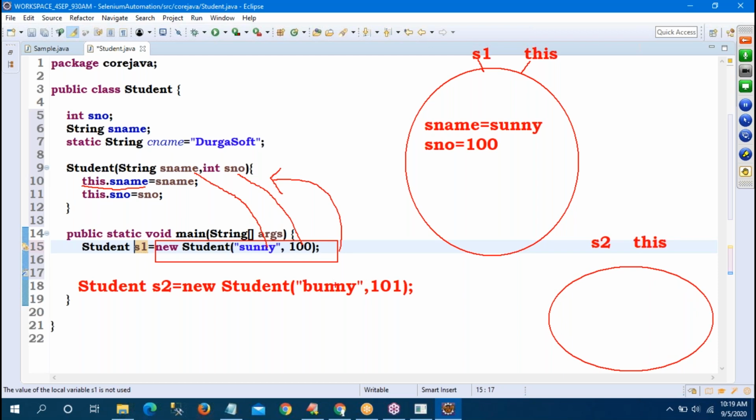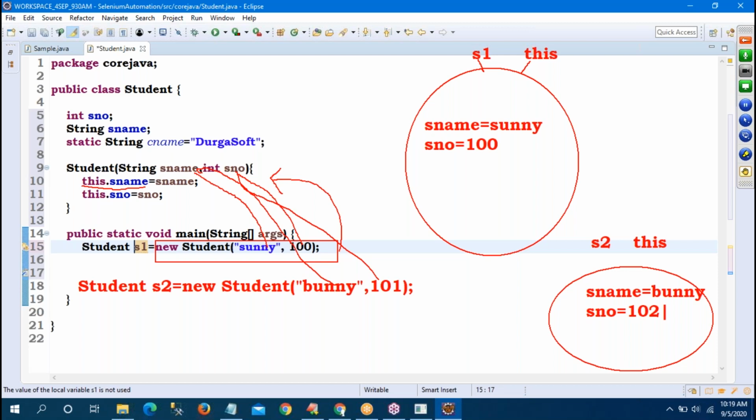Now this time Bunny goes to sName, and 101 goes here. This dot sName, I am initializing the value, name equals Bunny. This dot sNumber, sNumber is 101. Like that, values should be initialized.